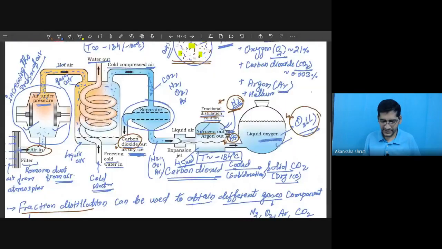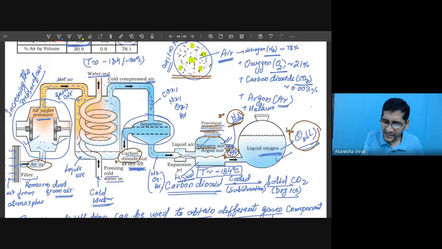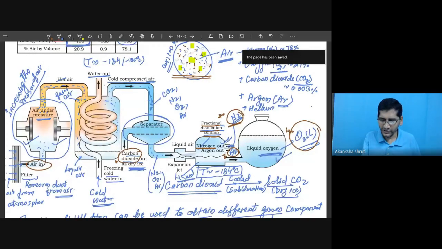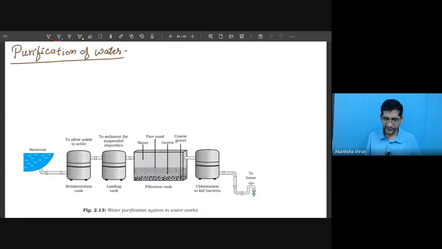So this was all about the use of fractional distillation for obtaining different components of air. Any more doubt that a student may ask? No doubt? Then, sir.